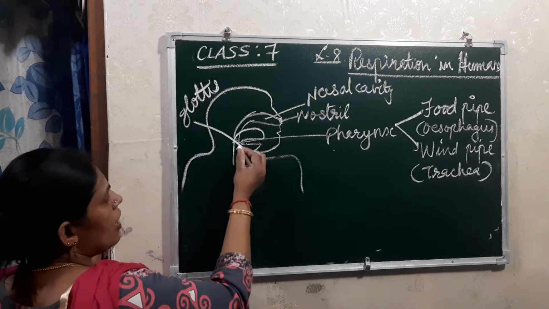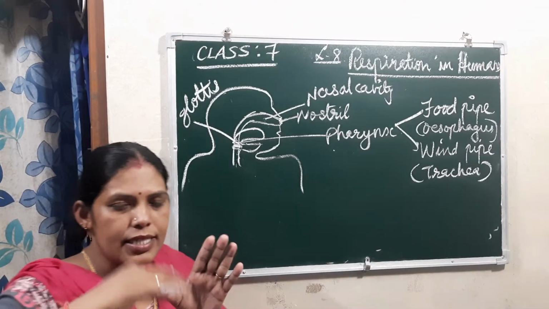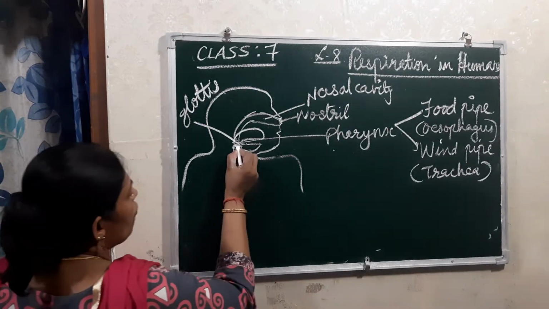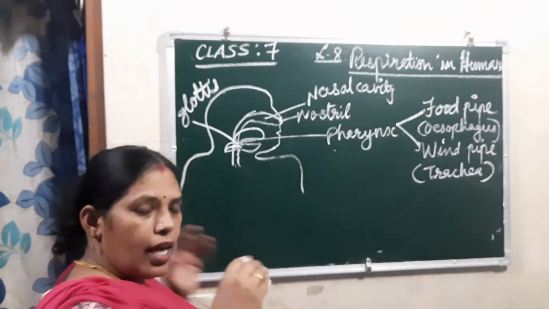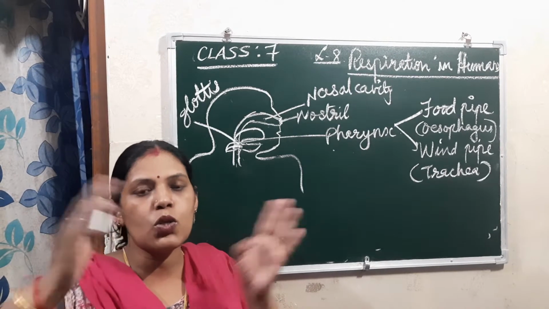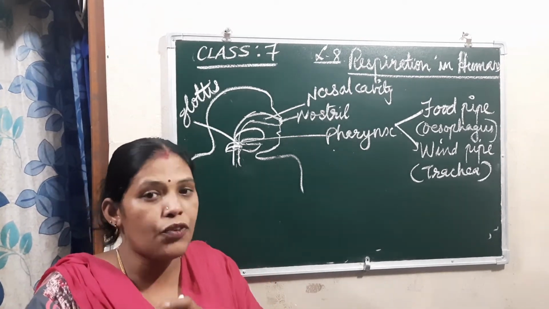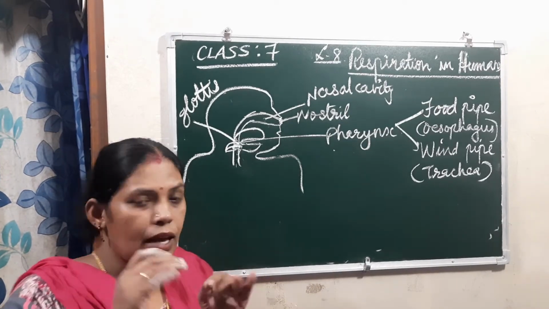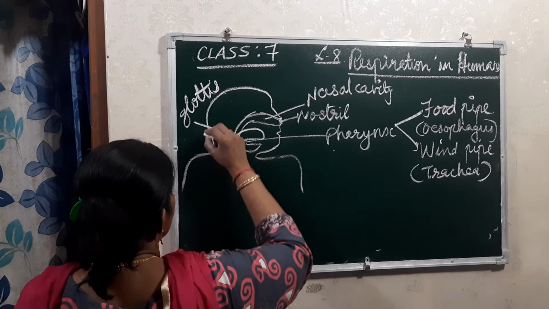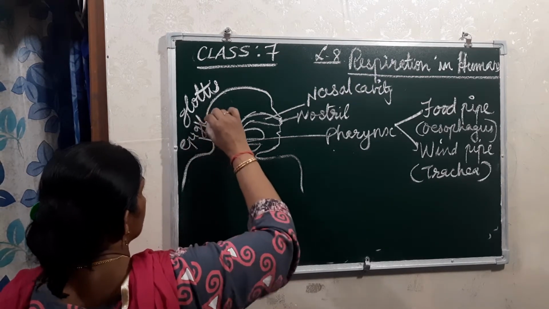And that is covered by a flap, surrounded and enclosed by a flap. That flap every time opens, closes, opens, closes, like this. What is its function? See children, that flap is the epiglottis.